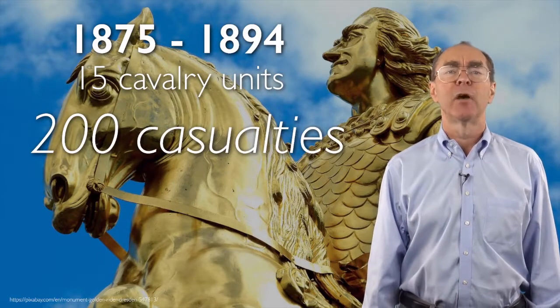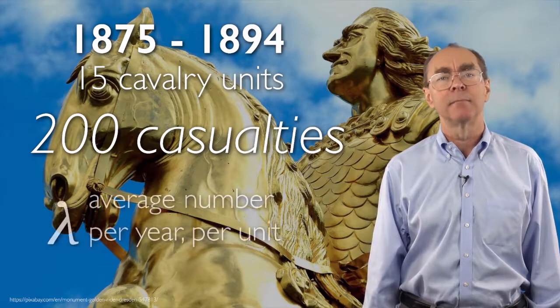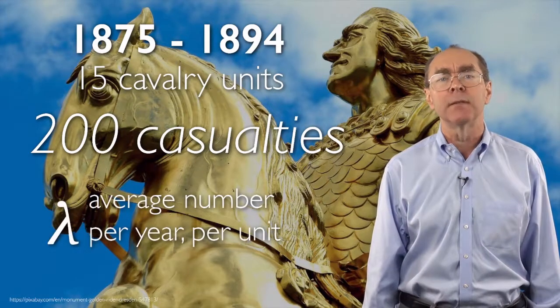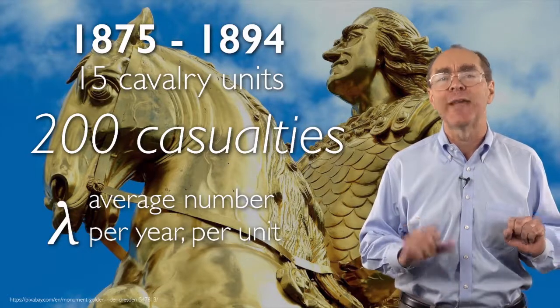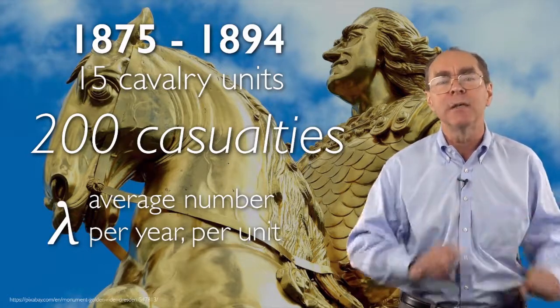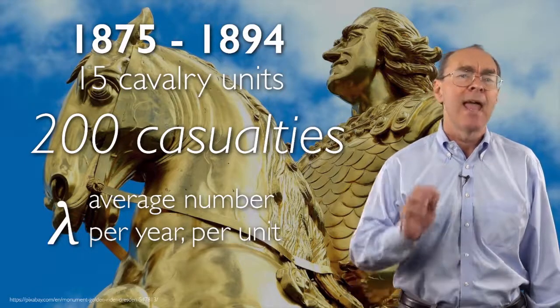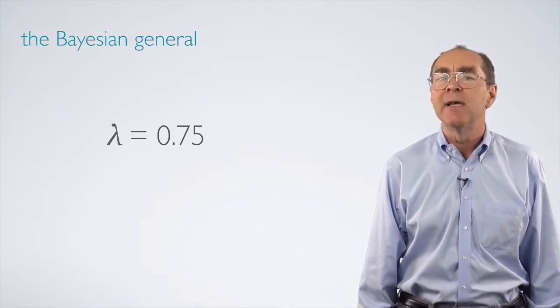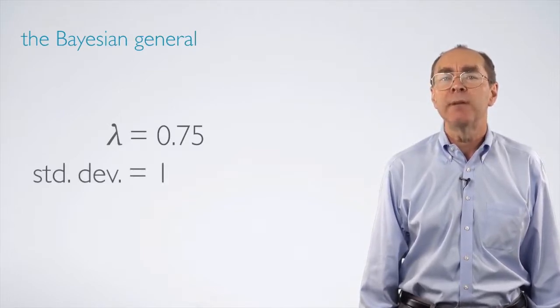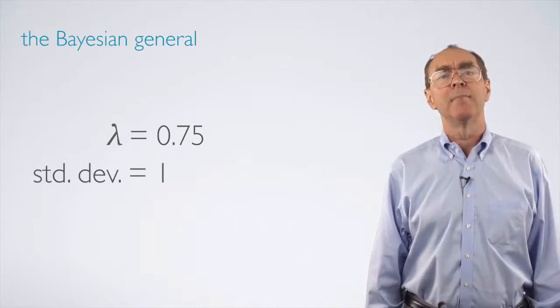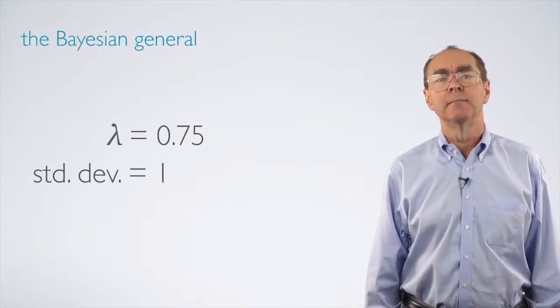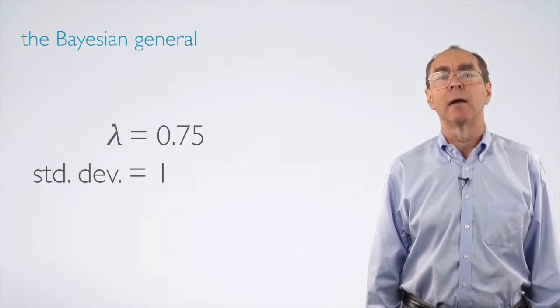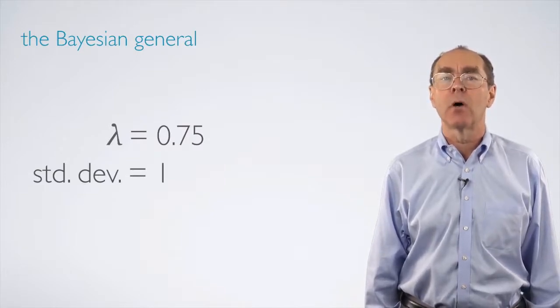One can imagine that a Prussian general might want to estimate lambda, the average number per year per unit, perhaps in order to see whether some educational campaign about best practices for equine safety would make a difference. And suppose the general is a Bayesian. Introspective elicitation leads him to think that lambda is about 0.75, and his uncertainty in this belief, expressed as a standard deviation, would be 1. Since this time period antedates the era of modern computing, the general will need to express his prior as a member of a family conjugate to the Poisson.